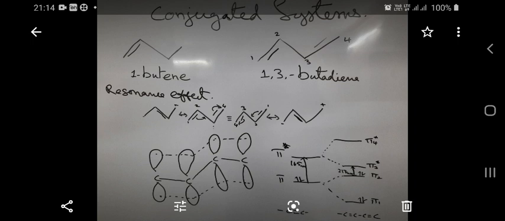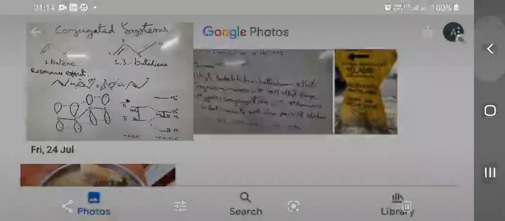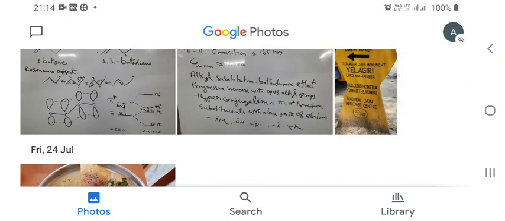Originally, the wavelength of absorption is around 165 nanometers. Now, if a carbon-carbon double bond is conjugated to another carbon-carbon double bond, a bathochromic shift, that is, the wavelength of absorption, increases. Now, in a diene, the wavelength of absorption is noticed around 270 nanometers. We saw all these things in the previous lectures.